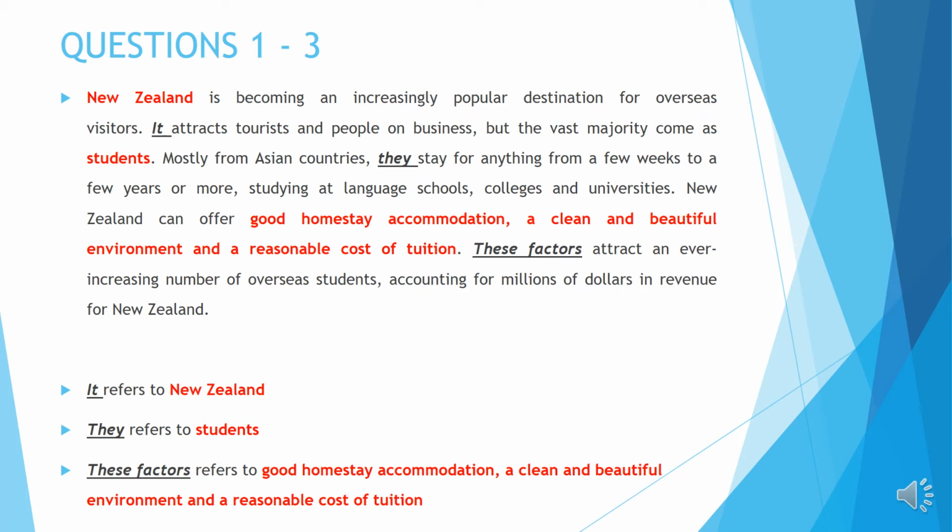So the factors must be more than one. Okay, so if the factor is offering something, that is only one factor. So you have to find a few factors because these factors are plural. So the answer is good homestay accommodation, a clean and beautiful environment, and a reasonable cost of tuition.